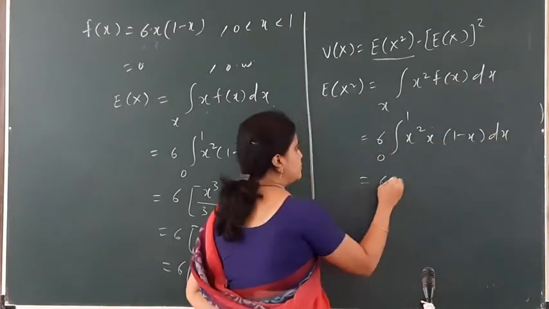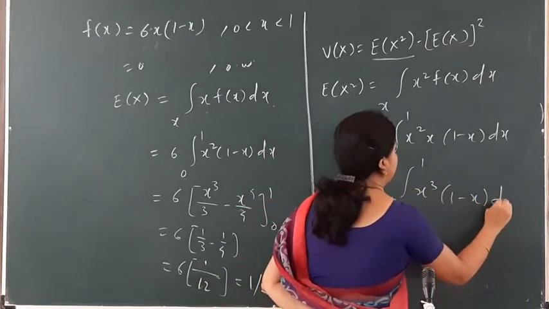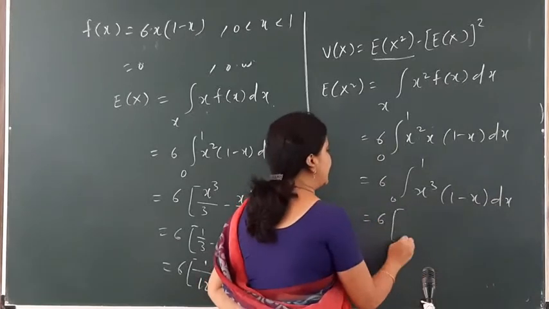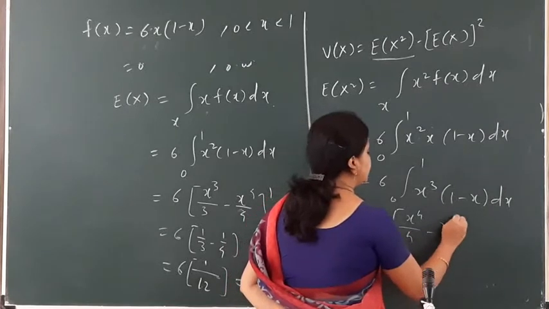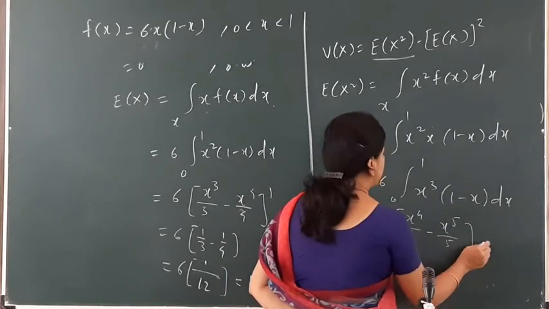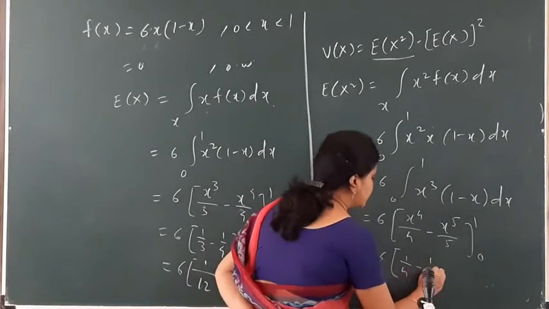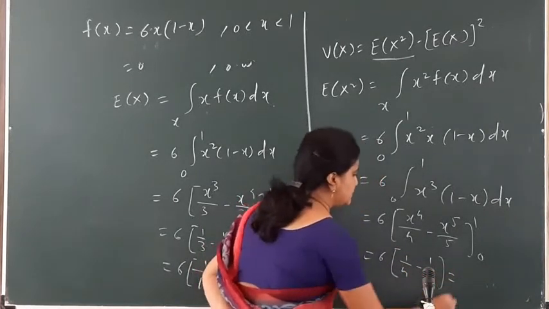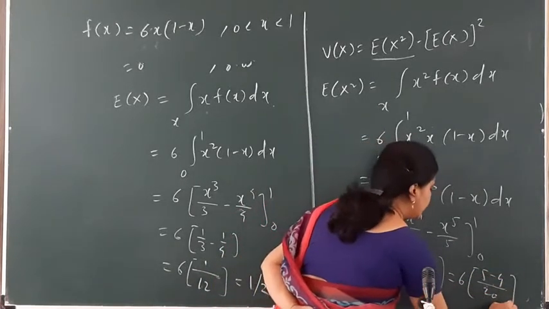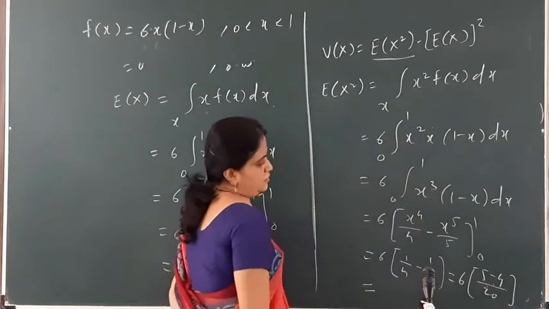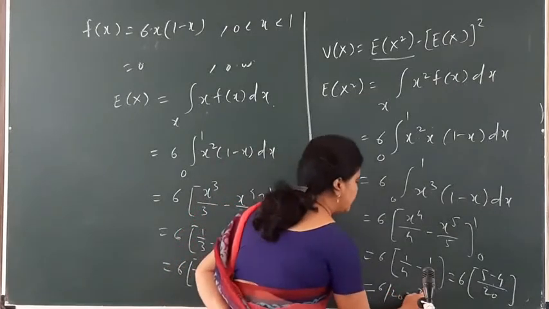The function becomes the integration from 0 to 1 of 6 x cube (1 - x). Its integral is x raised to 4 divided by 4 minus x raised to 5 divided by 5, from 0 to 1. So it comes as 6 into (1 by 4 minus 1 by 5), that means 6 into (5 minus 4) divided by 20. It is 6 by 20, that means it is 3 by 10.